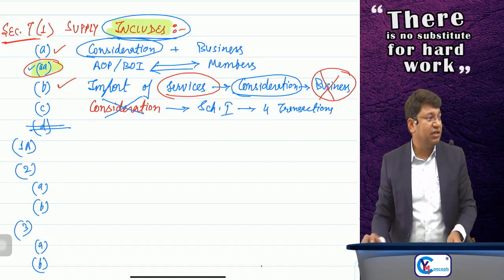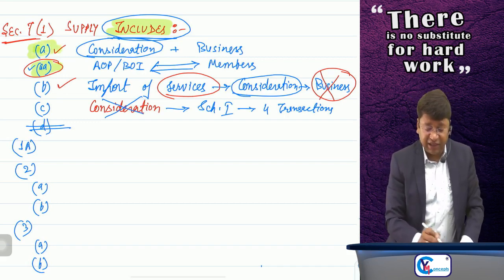And clause number C says that, don't worry, even if there is no consideration, it will be supply, and once it is a supply, then GST will be levied. And at present there are 4 transactions which are covered in schedule number 1. Sir, see here.